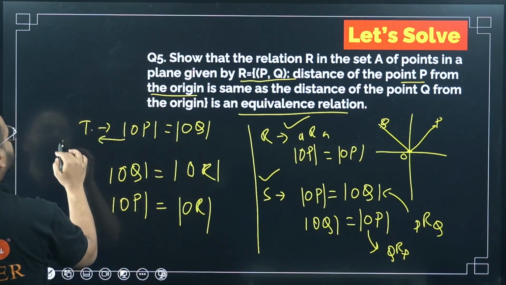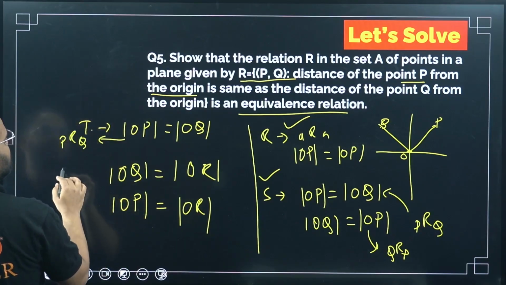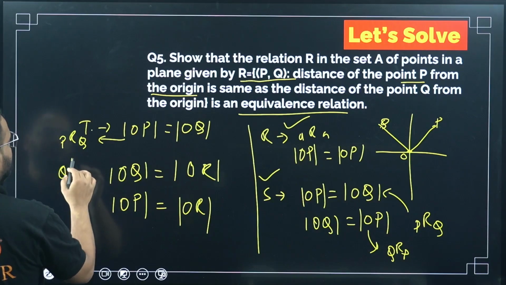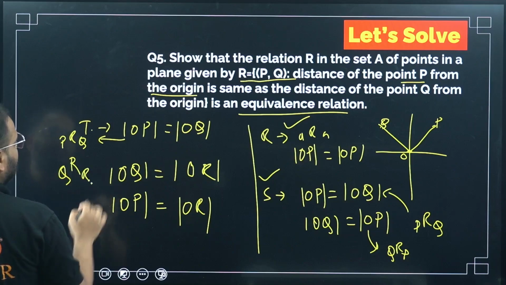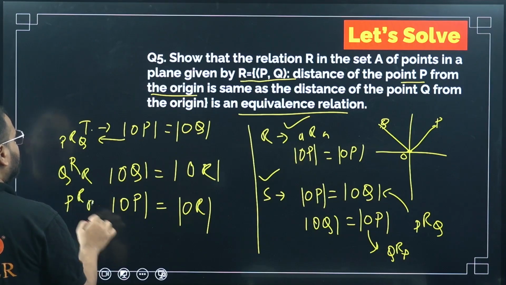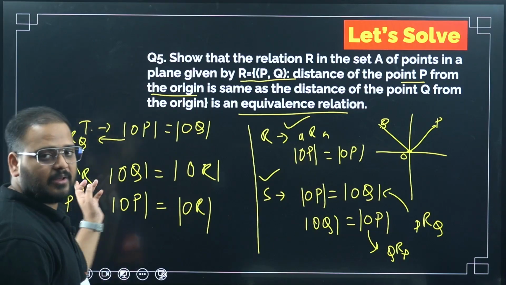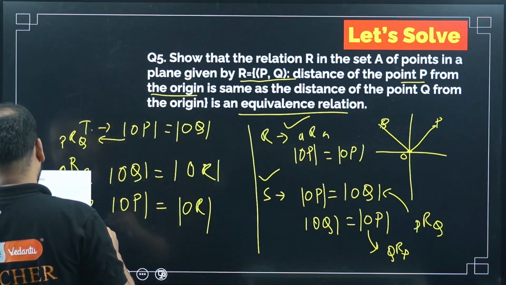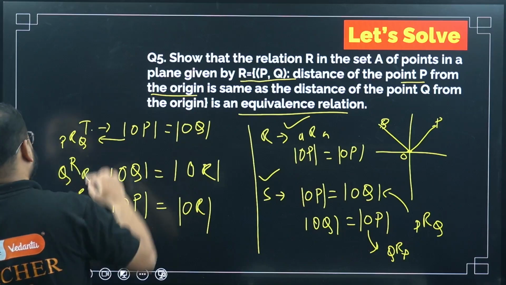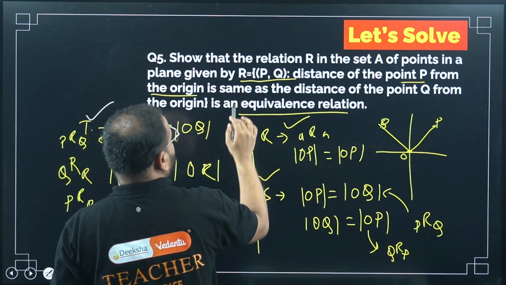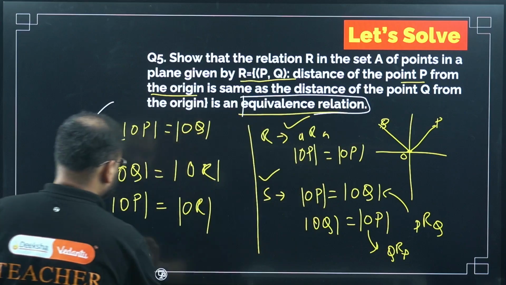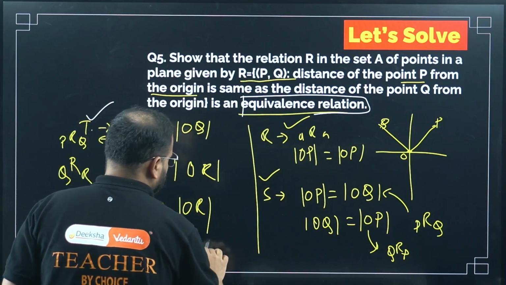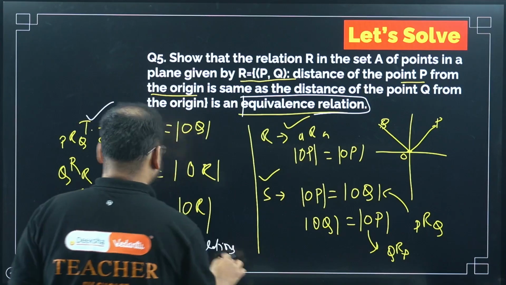This is PRQ, this is QRR, and P is related with R. So reflexive, symmetric, and transitive is also true. So yes, equivalence is there. It is an equivalence relation.